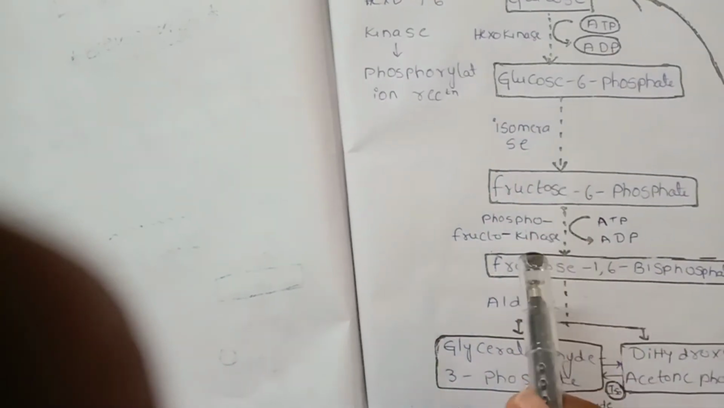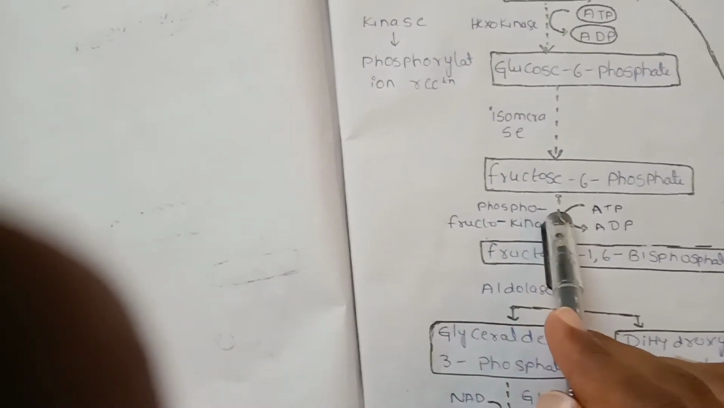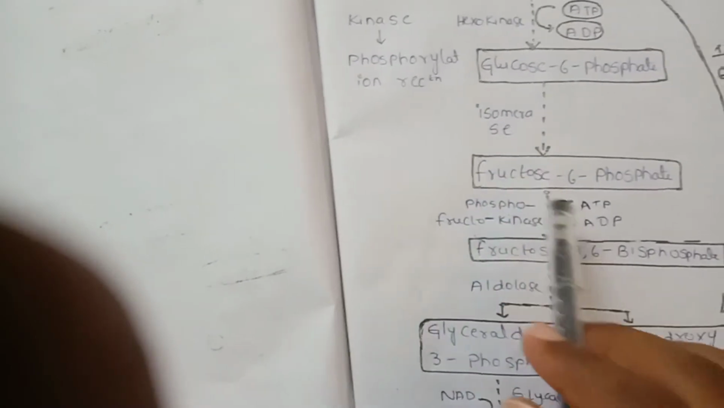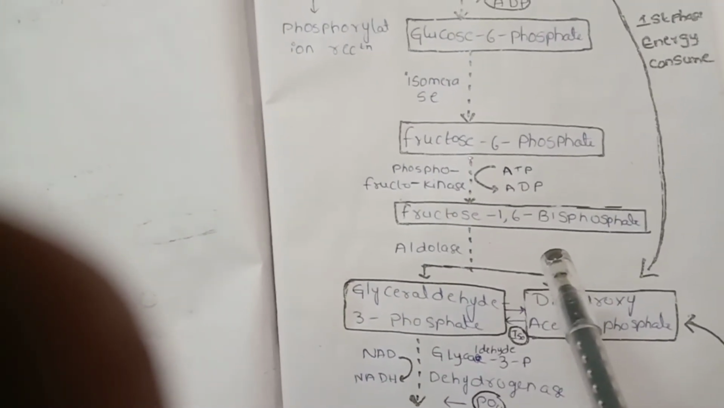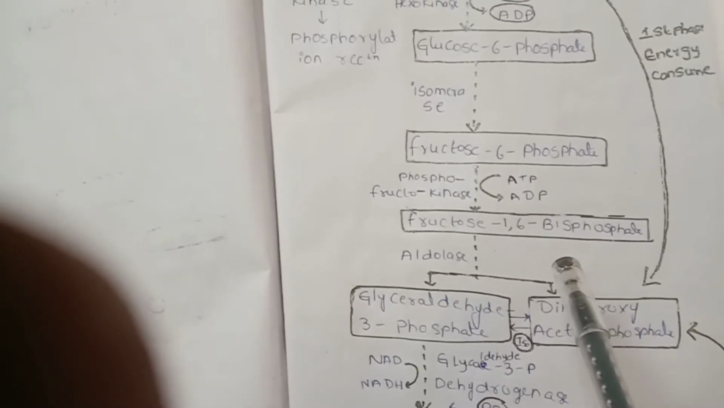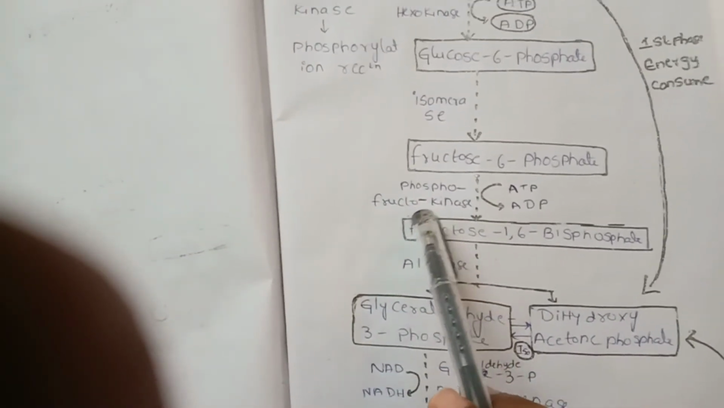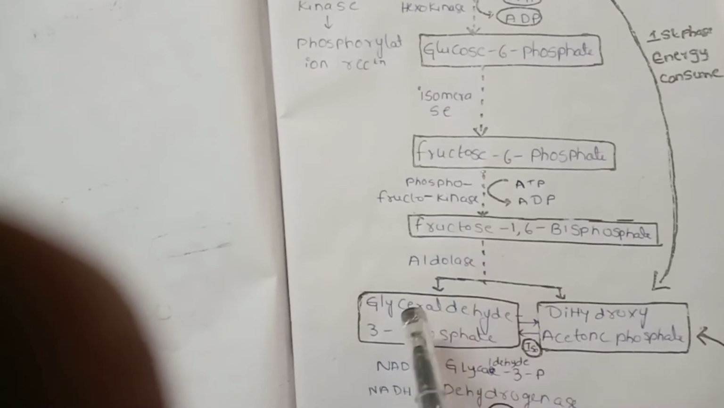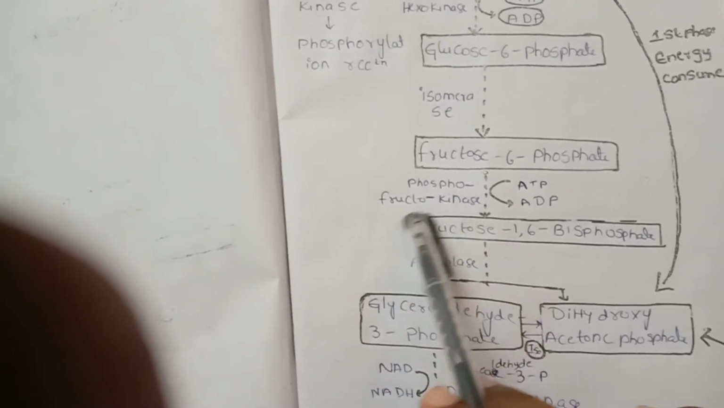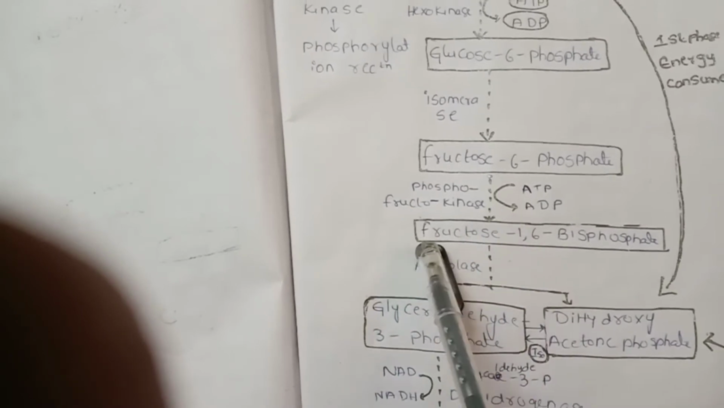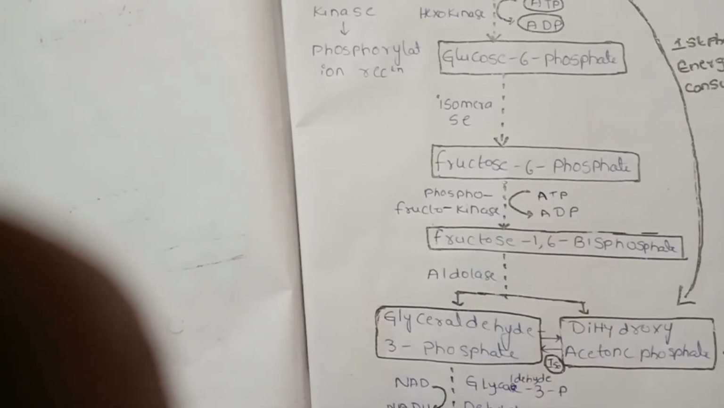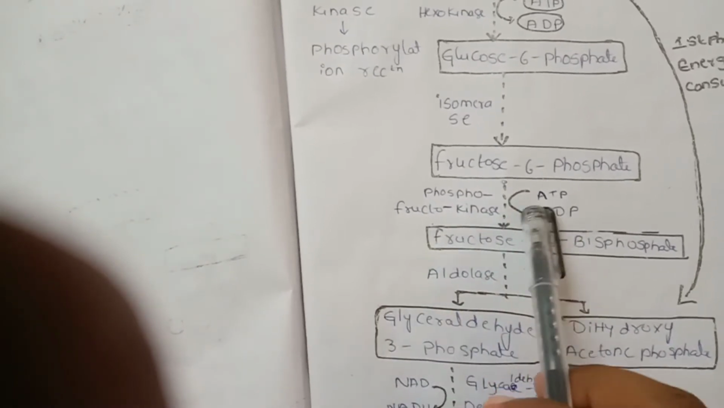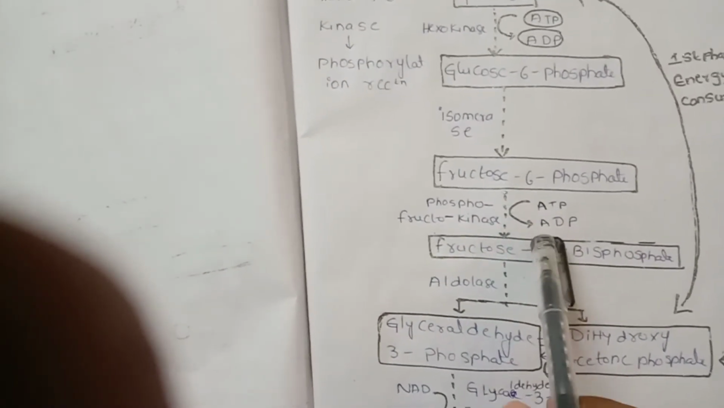Glucose 6 phosphate is converted into fructose 6 phosphate by the enzyme isomerase. Fructose 6 phosphate is converted into fructose 1,6 bisphosphate by the enzyme phosphofructokinase. Actually, there is an addition of one phosphate group, so that's why it is fructose 1,6 bisphosphate. Energy is utilized, meaning there is a conversion of ATP into ADP.